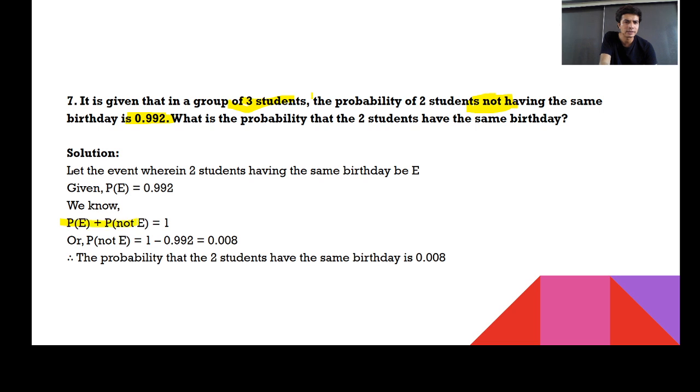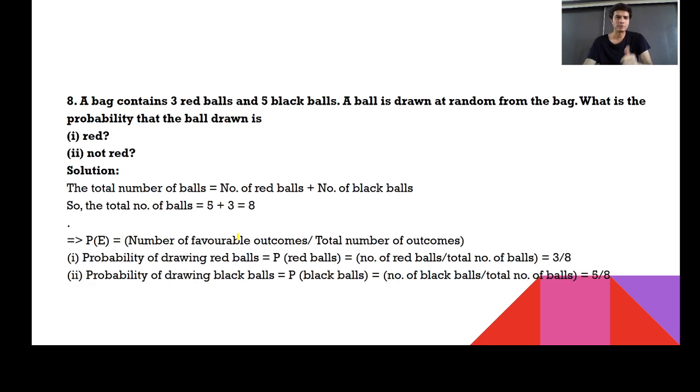So can I also use this concept? P(E) plus P(not E) is always 1. So P(E) is 1 minus 0.992, and this is 0.008. So directly you got your answer in the form of 0.008. Is it clear? Okay. Let's move further.